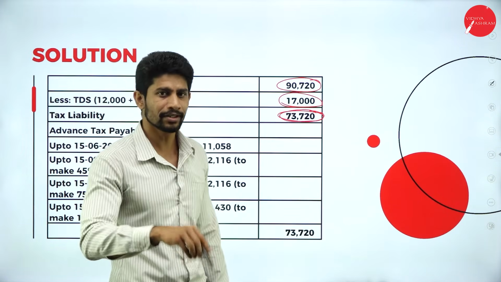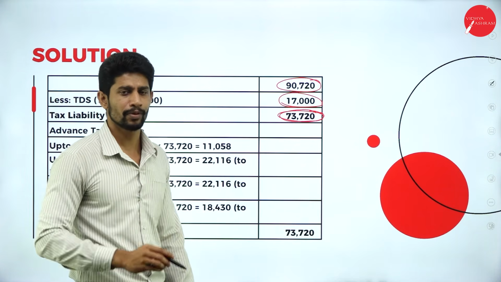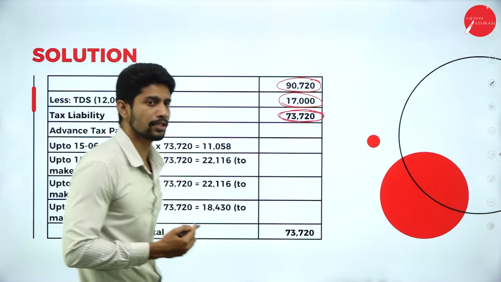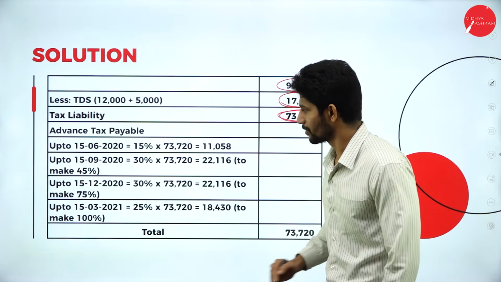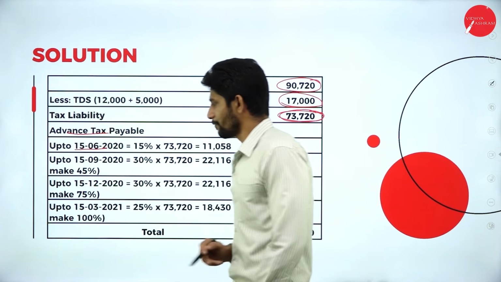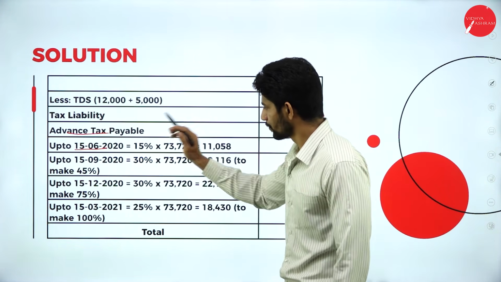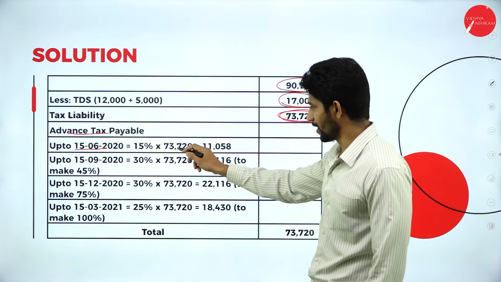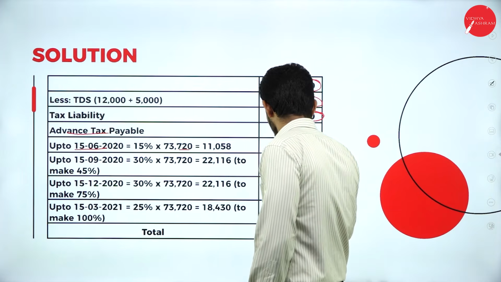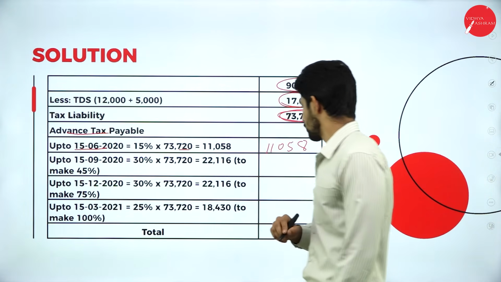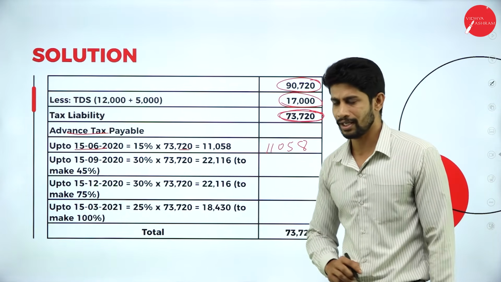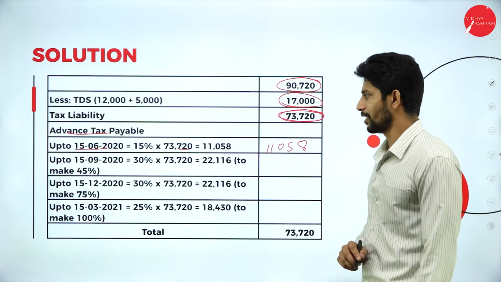That 73,720 is supposed to be payable in 4 installments. So now pay that amount, 73,720, in 4 installments. So first installment starts on advance tax. It starts on 15th June. You are supposed to make 15% of 73,720. How much is supposed to pay then? 11,058 is supposed to pay. So 15% of 73,720 is 11,058.